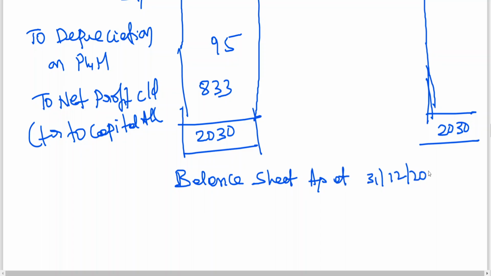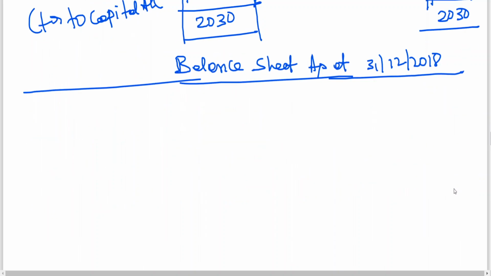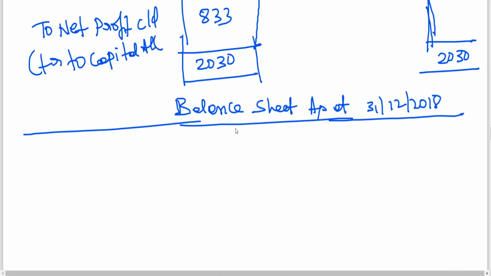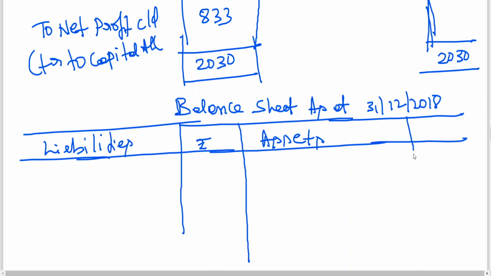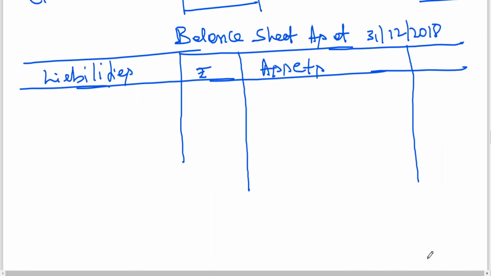Balance sheet as on December 31st, 2018. I'm not giving importance to format. Again, repeating: left hand side is liabilities. You know that. Right hand side is assets. And here also you can have an inner column for showing the adjustments. Adjustments means addition, subtraction. These all are called adjustments. So always begin with capital first.